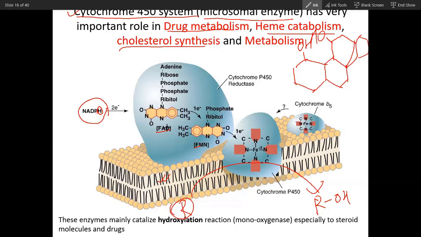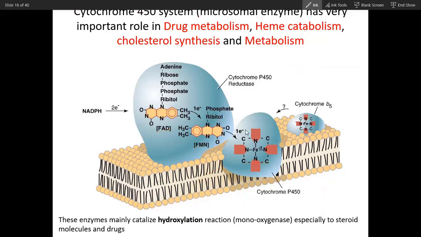Not the same enzyme, but many enzymes in the same group, the cytochrome P450 system. These enzymes have very similar mechanisms of action. They do one reaction only, hydroxylation, and since hydroxyl has one oxygen, this is called a monooxygenase. This causes drug detoxification, heme catabolism, cholesterol synthesis, and many more functions. Did you all understand this cytochrome P450 system?